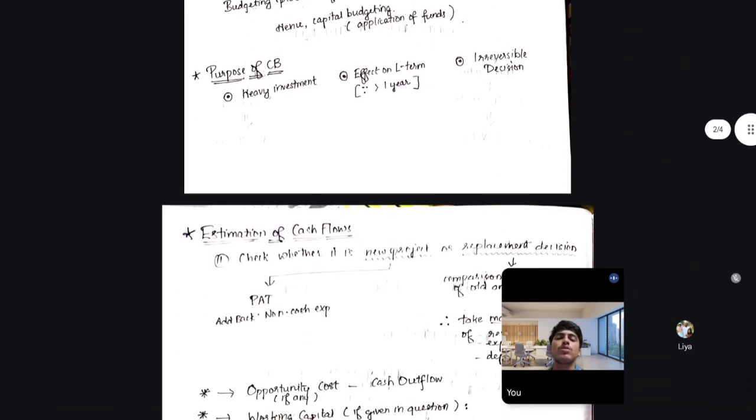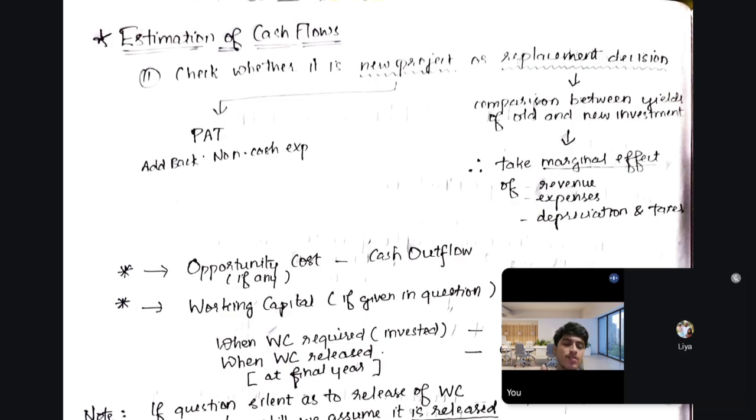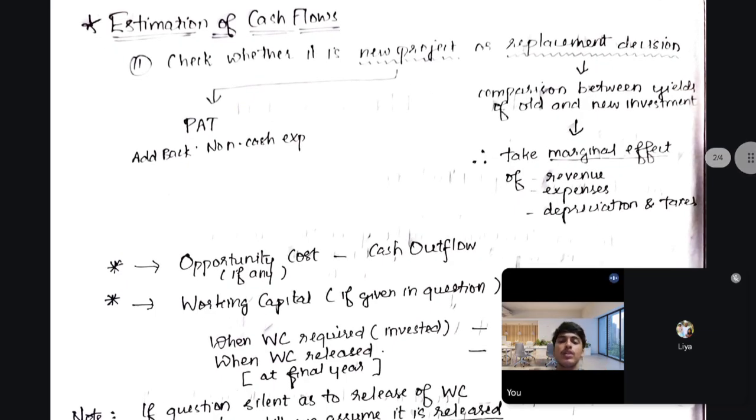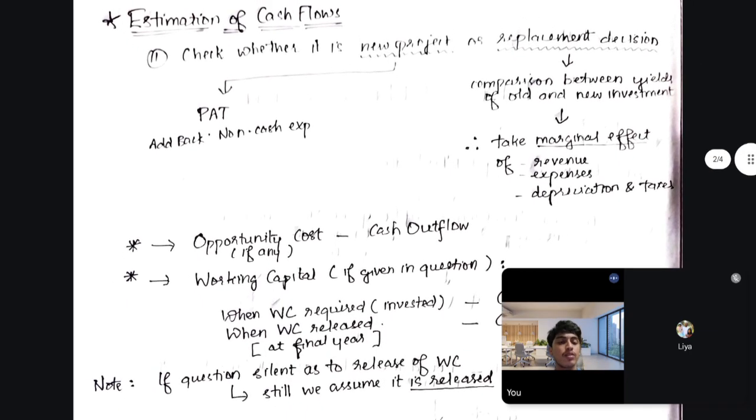So let's get into the next part, that is estimation of cash flows. Our revision is very concise. We are planning a very concise revision so as to revise all the topics that you have learned. These notes are made in such a manner that it's just to revise and reflect on what you have learned, because you might have learned all the theories, all the concepts. You might have done a lot of questions. You might have learned the equations and all.